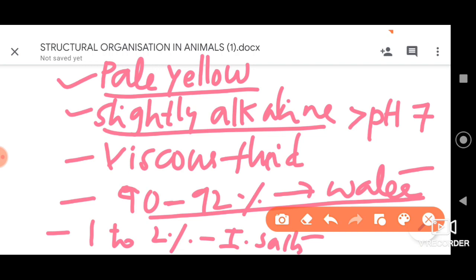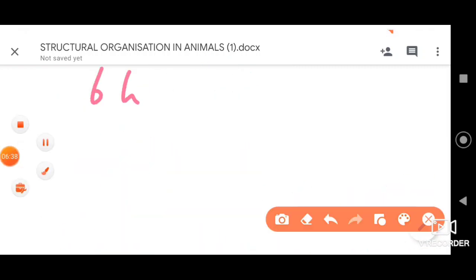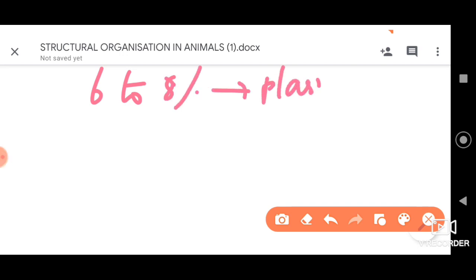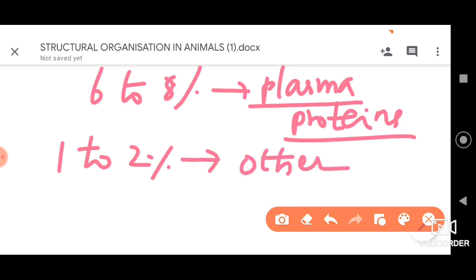Remember, 90 to 92% of water is present here, and 1 to 2% of inorganic salts are present. Further, let me tell you that 6 to 8% plasma proteins are present, all right. 6 to 8% is just the plasma proteins, and the remaining 1 to 2% we have here is other organic compounds, all right.